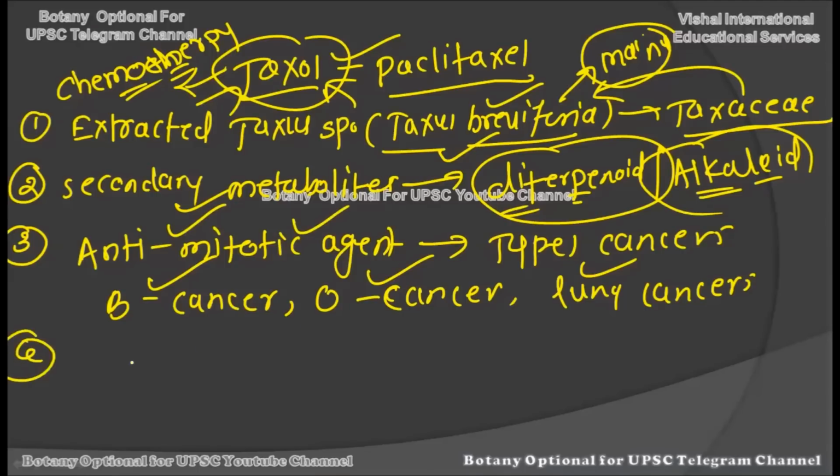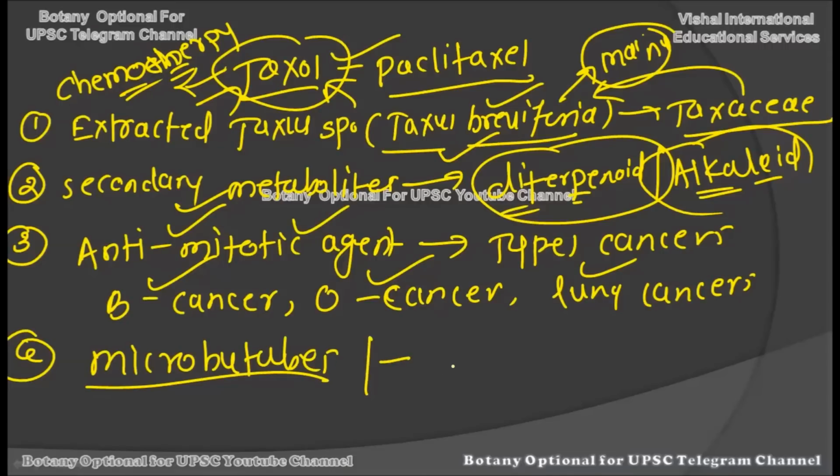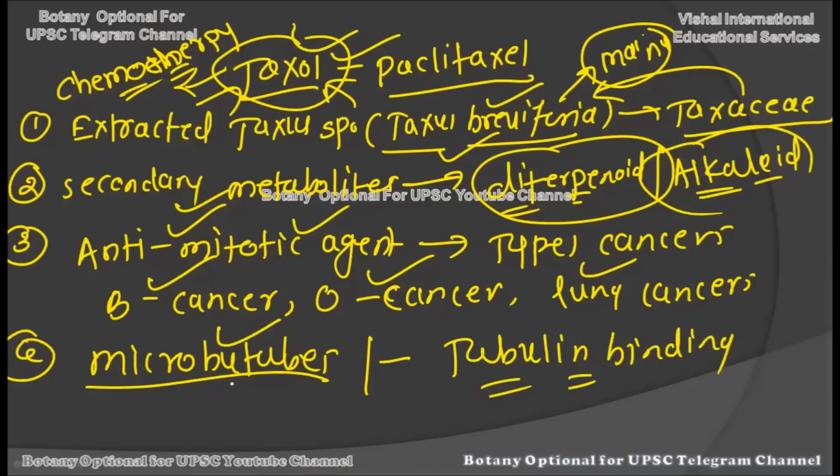All right, the next thing you should remember is that it binds to the microtubules within the cells, and hence it stops the rapid division of the cells and their conversion into a tumor. There are also other drugs useful in the treatment of cancer, but the other drugs are strongly tubulin binding drugs. Specifically, Taxol is a microtubule binding drug, and hence it is very unique of its kind.